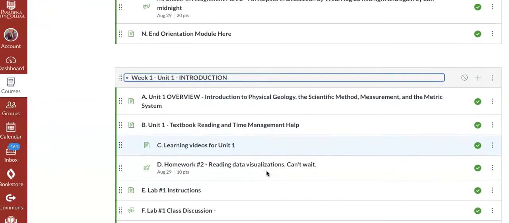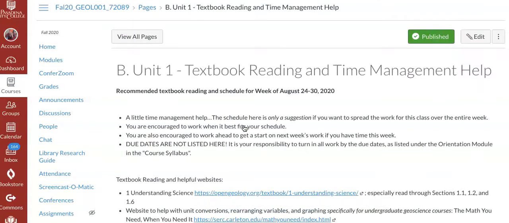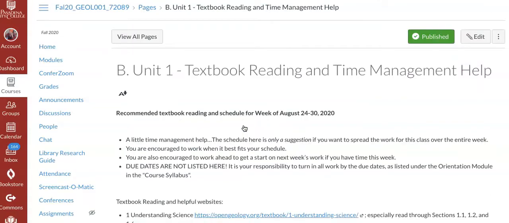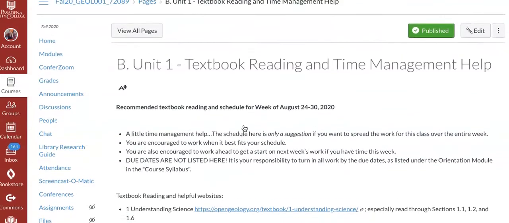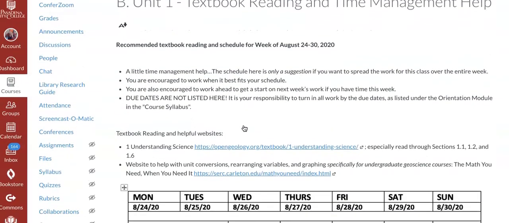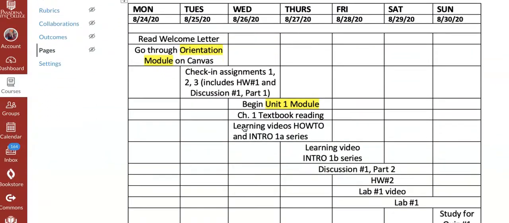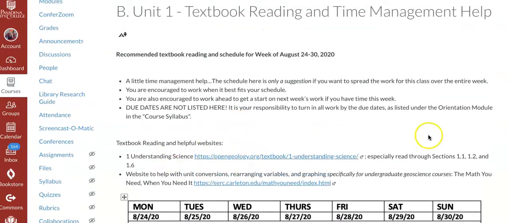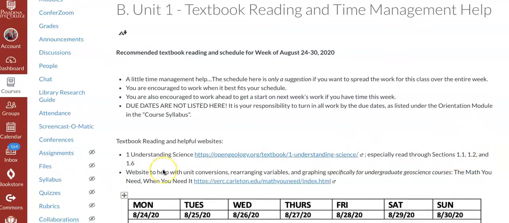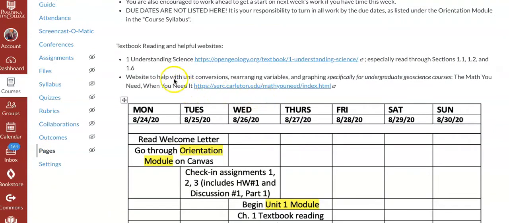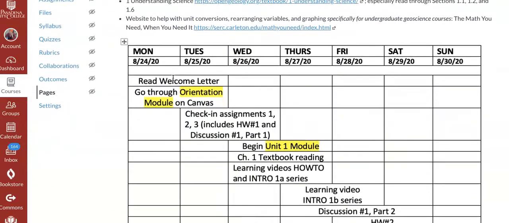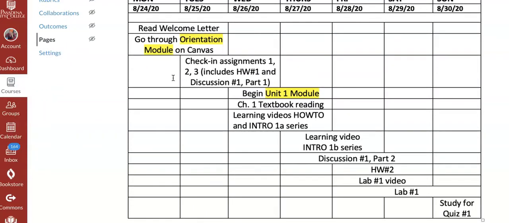So Unit 1 has an introduction, and then it has this, which I would like to show you. Every unit's going to have on the second line after the introduction a reading and time management suggestion. So this is for the first week. So here I have the reading that I'd like you to do. I'm telling you we have an online free textbook, and I'd like you to especially read through sections 1.1, 1.2, 1.6. I have an internet site where you can get some help with math for our first lab. And then I have my suggested schedule for the week.